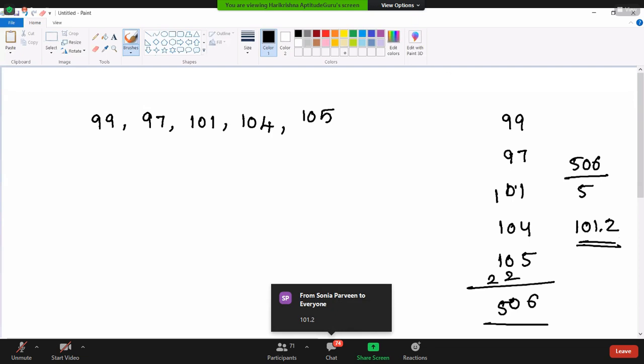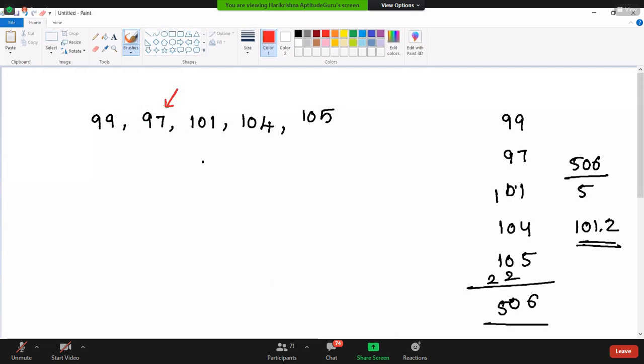That's the reason we can use the other approach. That's nothing but using the assigned number concept. So what is the lowest number which we are able to see? 97. What is the highest number? 105. 97 is the lowest number, 105 is the highest number. You can assign any number which lies between the lowest and highest extremes.